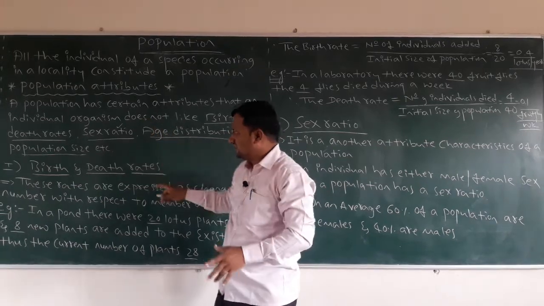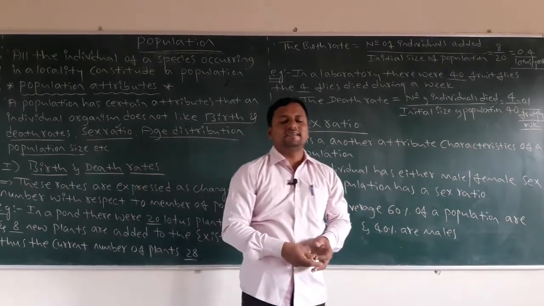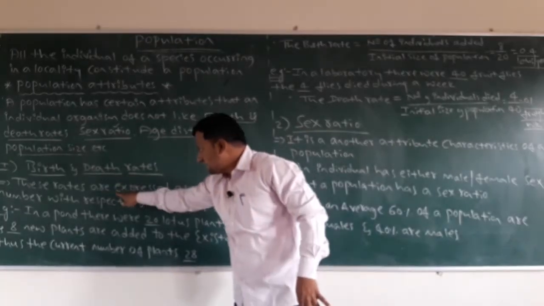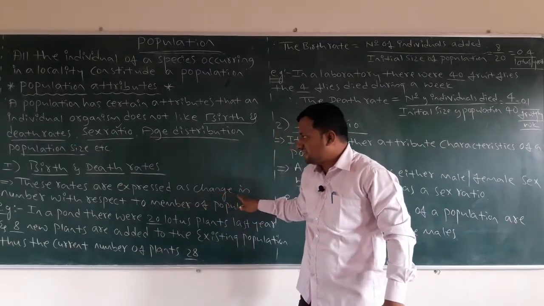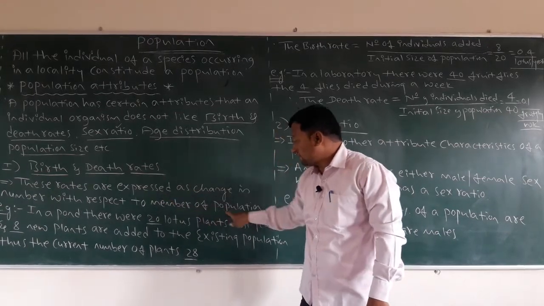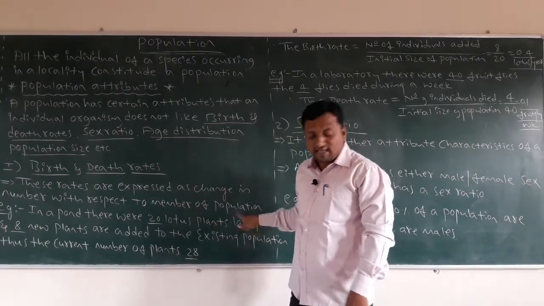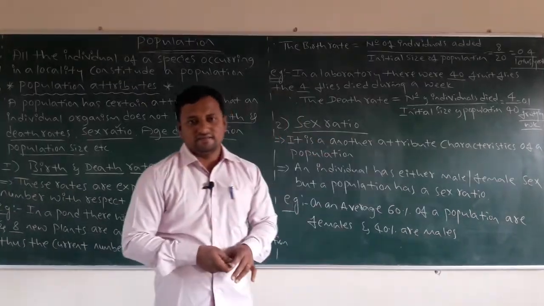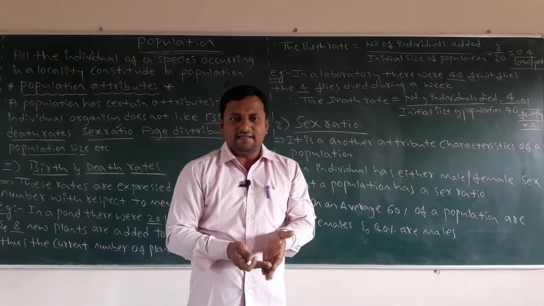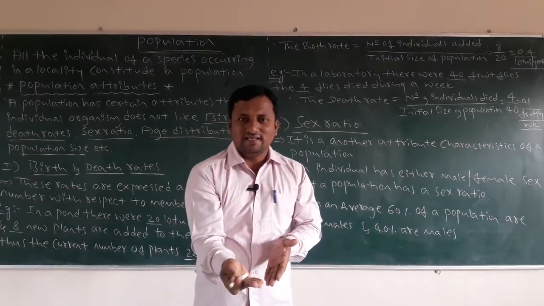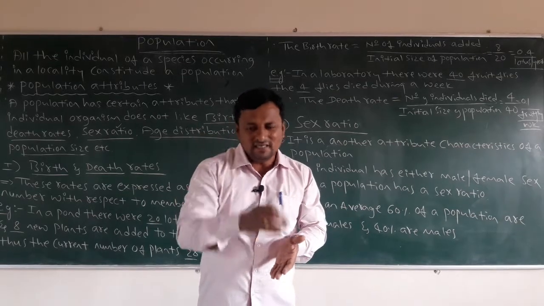Then let us start. What are birth and death rates? These rates are expressed as change in number with respect to members of a population. That population must fluctuate. If it does not fluctuate, we cannot find the birth and death rates.